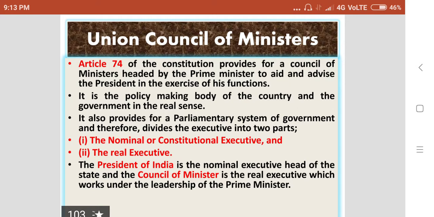It also provides for a parliamentary system of government and therefore divides the executive into two parts, the nominal or constitutional executive and the real executive. So, the President of India is the nominal executive head of the state and the Council of Ministers is the real executive which works under the leadership of the Prime Minister.